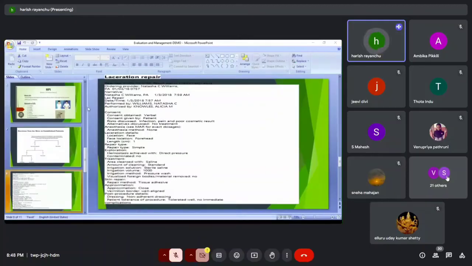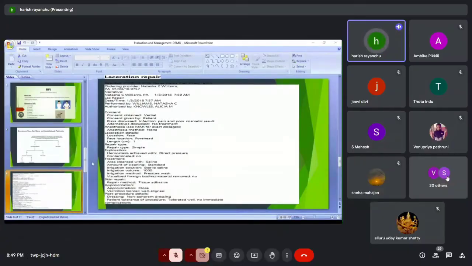Okay, so this is a laceration repair, and here, see, the location is the face, the forehead. The length is 1 centimeter, and the type of repair is a simple repair. Generally, guys, in laceration we have three types: simple repair, intermediate repair, and complex repair. We will discuss everything later. Just I am showing you how we will get the documents of a procedure. So this is a simple repair of a forehead laceration.